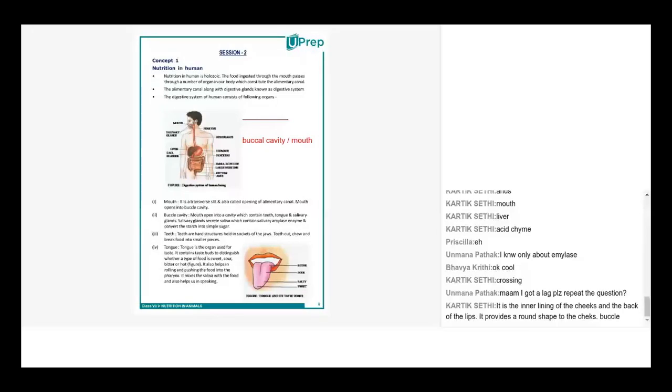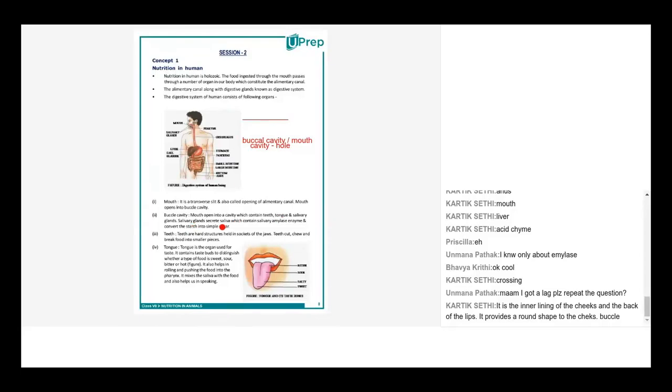So the mouth, in science with regards to the digestive system, is just an opening, right? The mouth is the first part, and second it goes to the buccal cavity. Now please ignore the spelling of buccal here. Buccal spelling would be B-U-C-C-A-L, right? So the mouth opens into a cavity. As I said, cavity means a hole, a wide hole or something. Basically, it contains the teeth, the tongue, the salivary glands, right?